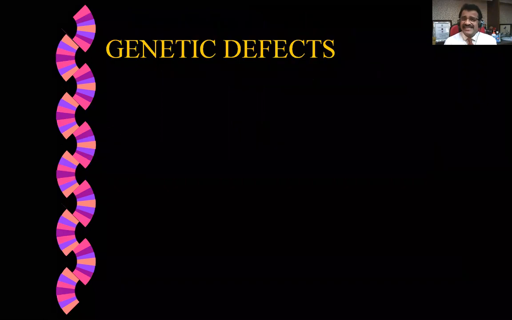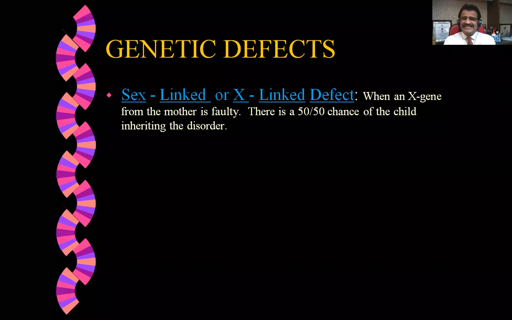Next is genetic defects. Today I'm giving more emphasis on genetic defects because we are more interested in medical genetics. Okay, the genetic defects are either X-linked or sex-linked, either way. When an X gene from the mother is faulty, there is a 50-50 chance of the child inheriting the disorder. The best example I have given you earlier.